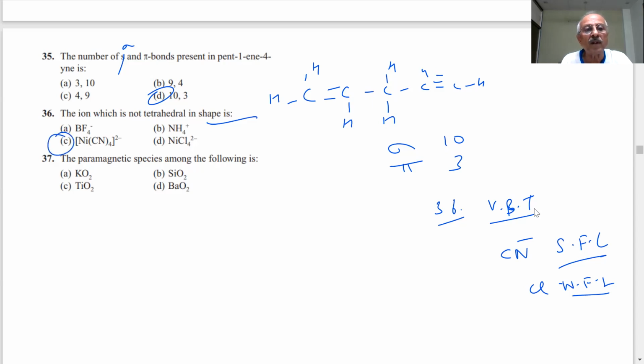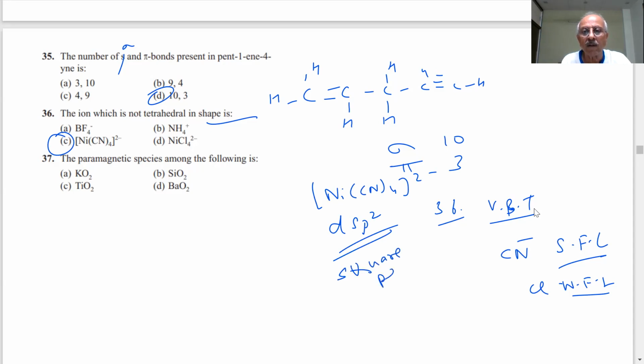Ni(CN)4 2 minus. What is the hybridization in Ni(CN)4 2 minus? Nickel complexes are very important for the exam in hybridization. It is dsp2. They will ask you such a question. What will be the shape of this? For Ni(CN)4 2 minus, it will be square planar. Square planar. Such a question will be the next question.